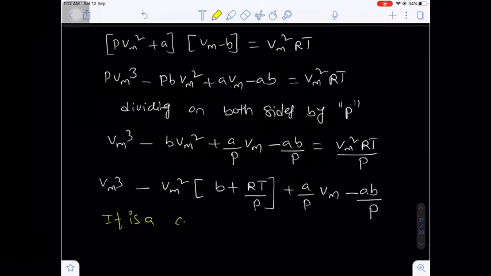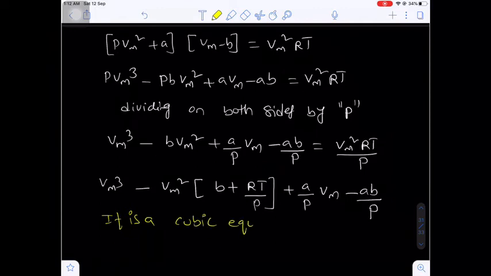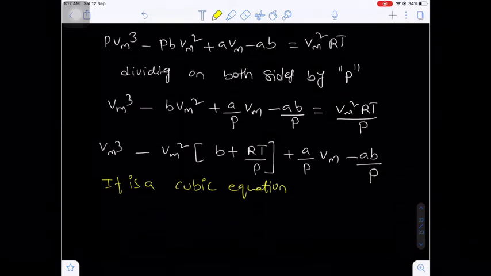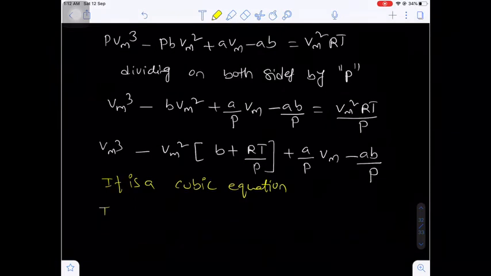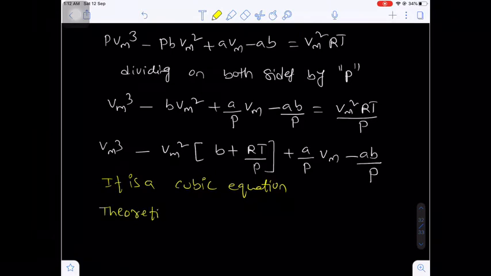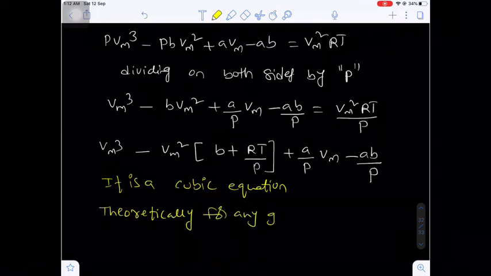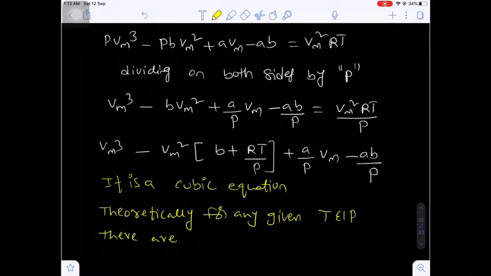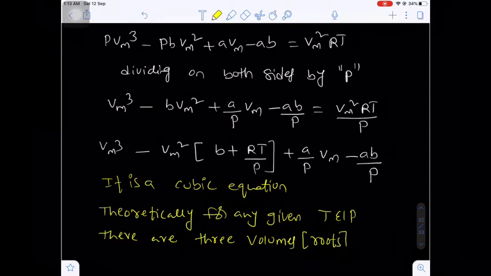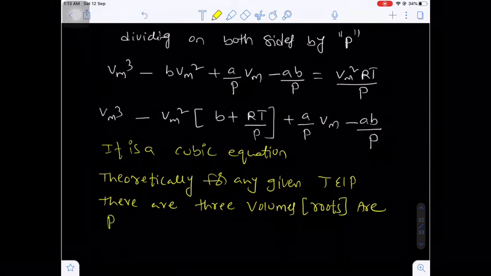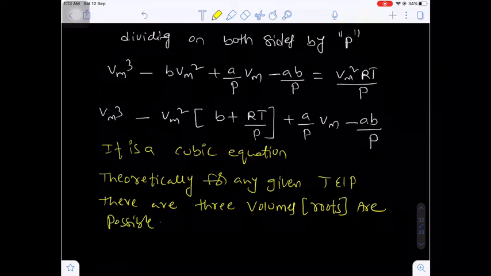It is a cubic equation. Theoretically, for any given temperature and pressure, there are 3 volumes, nothing but roots, possible.